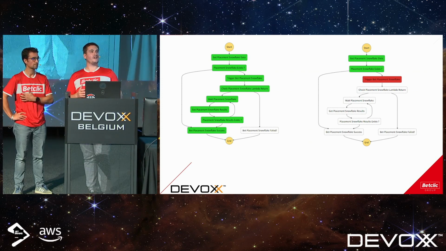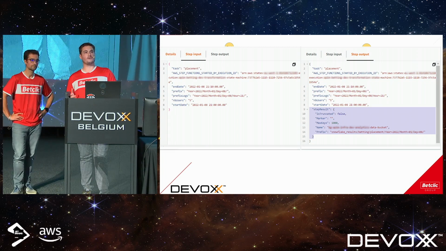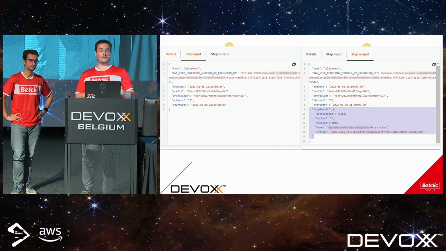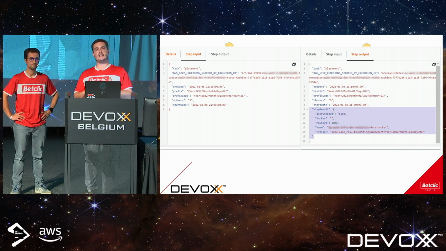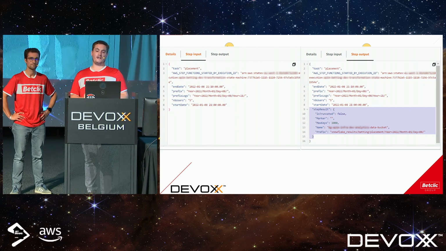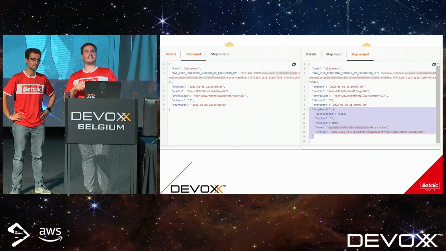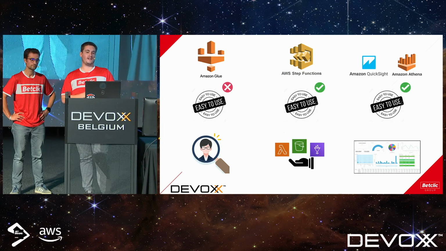But step functions are kind of cool because you can troubleshoot easily. Let me show you. For every one of your steps, you will have an input and an output. So for every step, you will have information on what you gave to this step, and it makes troubleshooting easy because it might be that you gave the wrong data to the step function. So it's very easy to troubleshoot. There are other cool features like catchers to catch your errors and take action according to the errors. So it was pretty fun to play with step functions, and it works really well in our case.